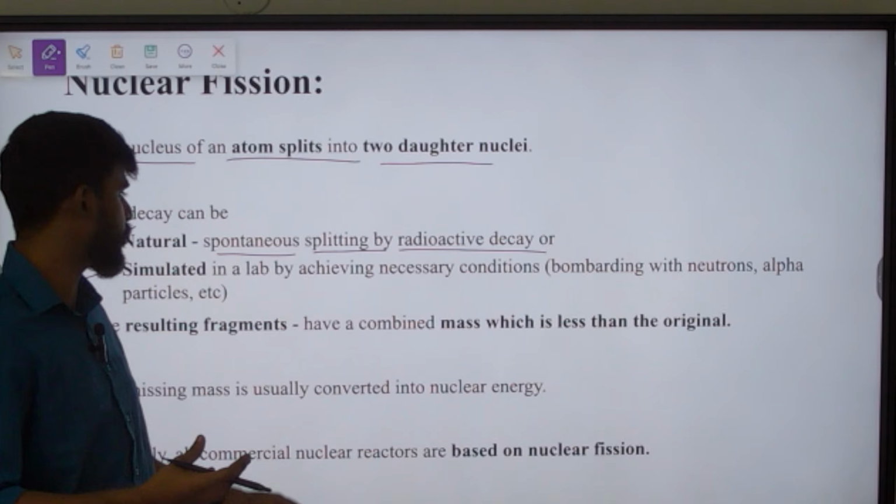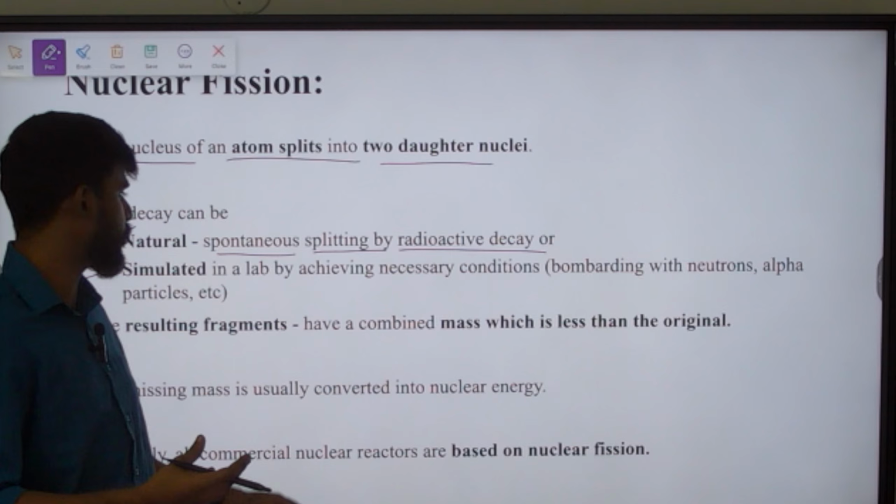Next, the resulting fragments. What will be the results of this nuclear reaction? It will have a combined mass which is less than the original. When you see the picture you will understand it better. You have a nucleus. Let us consider this to be the fissionable nucleus, the parent nuclei. Upon bombardment with a neutron, it is going to split into two daughter nuclei.